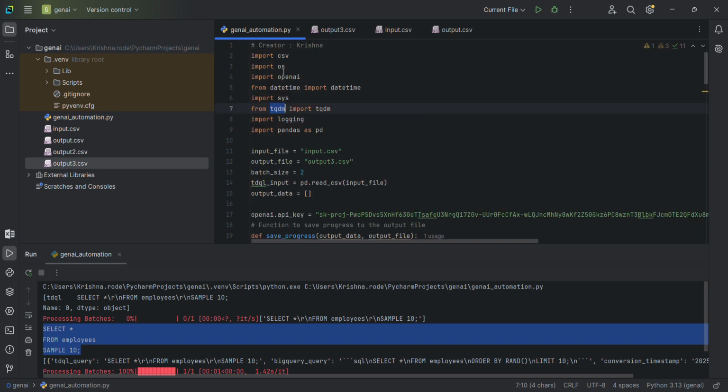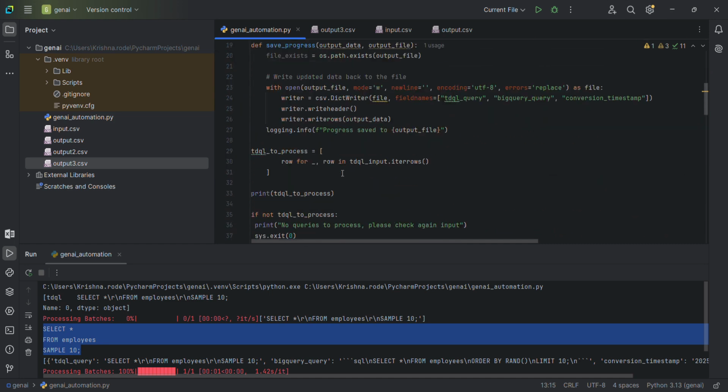So yeah, this is how we can use the OpenAI API framework to perform operations which can be given in a prompt for transforming multiple data objects into another format.